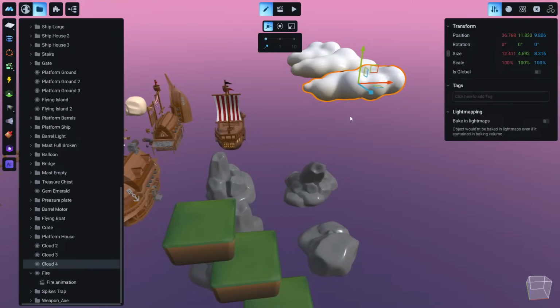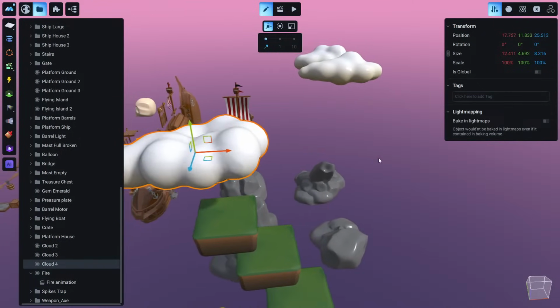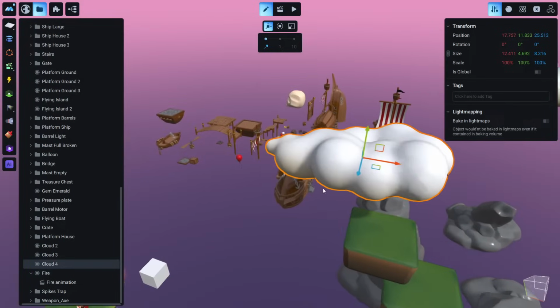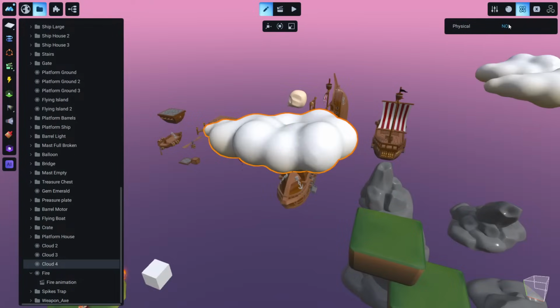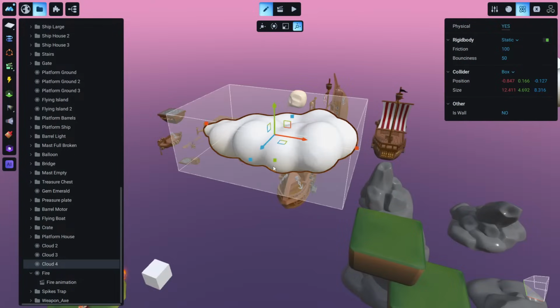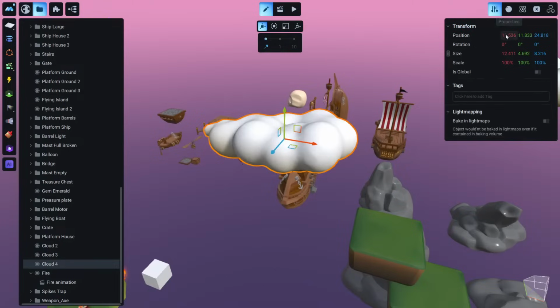So let's take this cloud, for example. You see, this cloud is a very unique shape, so we can't have this static collider shape. So we go for a convex hull or triangle mesh. Let's go for this for now, but you should be careful with this.